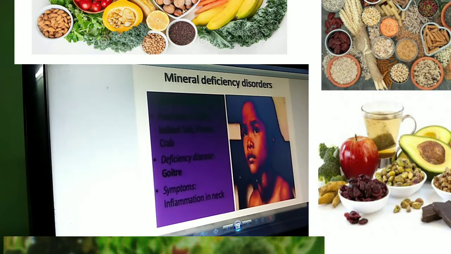Iodine deficiency causes goiter, inflammation in the neck, and iodine is present usually in milk, iodized salt, prawns, crabs, mostly seafoods.